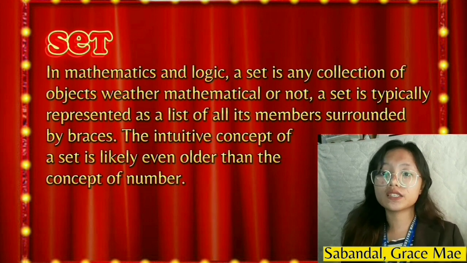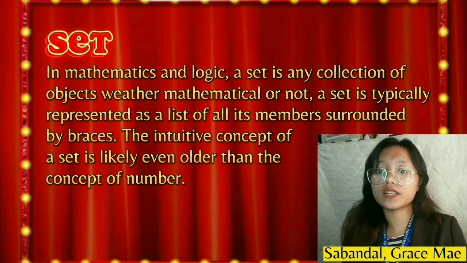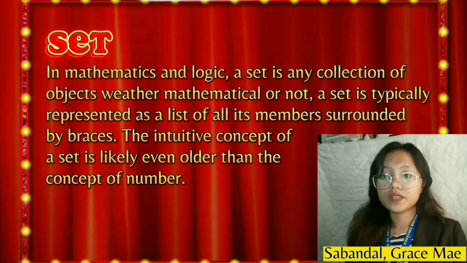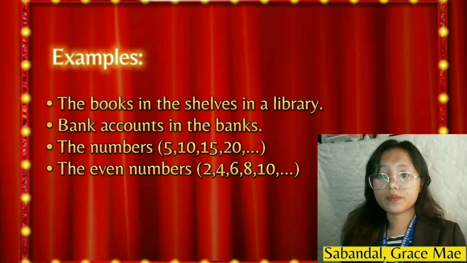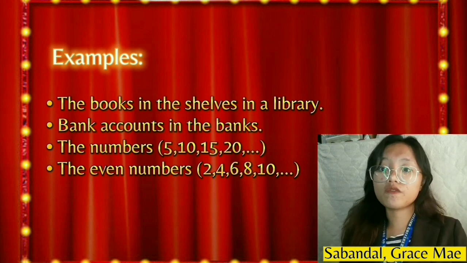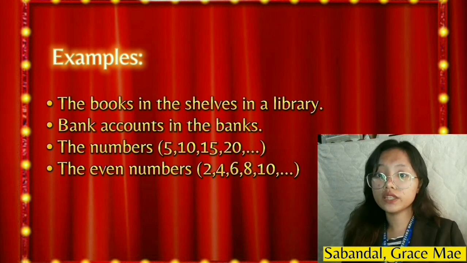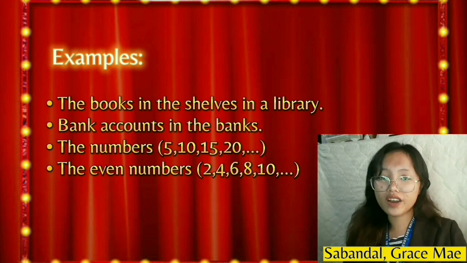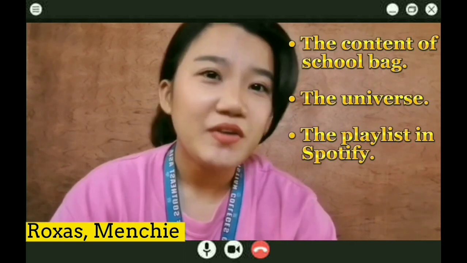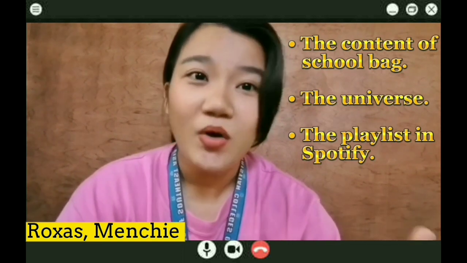The intuitive concept of a set is likely even older than the concept of number. Some of the examples are the books and the shelves in a library, the bank accounts in the bank, the set of numbers which are 5, 10, 15, 20, and so on, and the even numbers 2, 4, 6, 8, 10, and so on. That's right. And actually, you can find sets in real life too. For example, the content inside the school bags, the universe, the playlist on Spotify, and more.